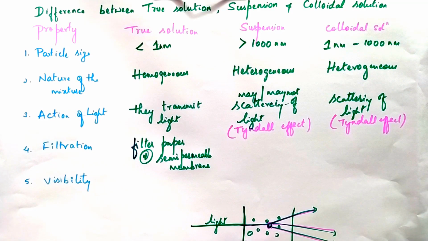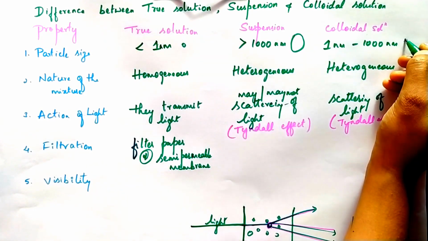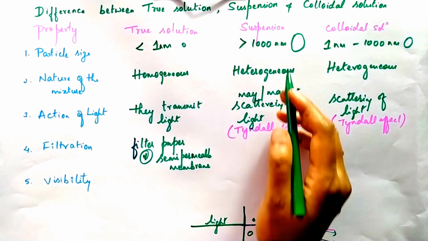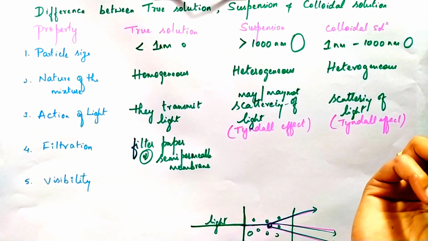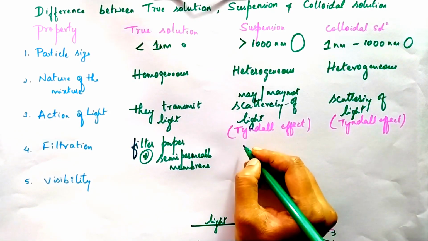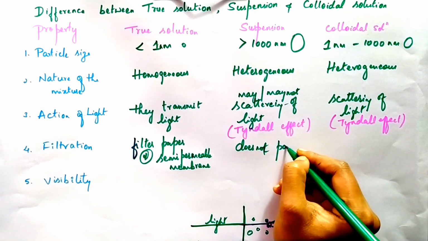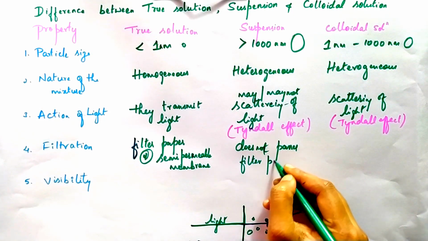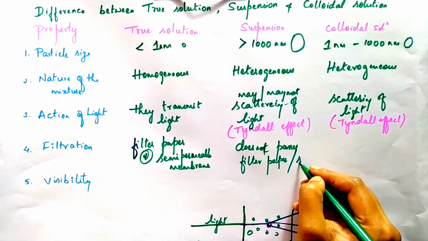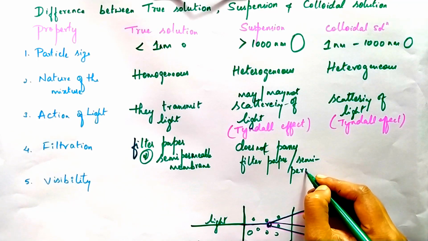But the suspension, which is bigger in size, this one is the smaller. Due to being bigger in size, the particles do not pass through the filter paper or semi-permeable membrane.